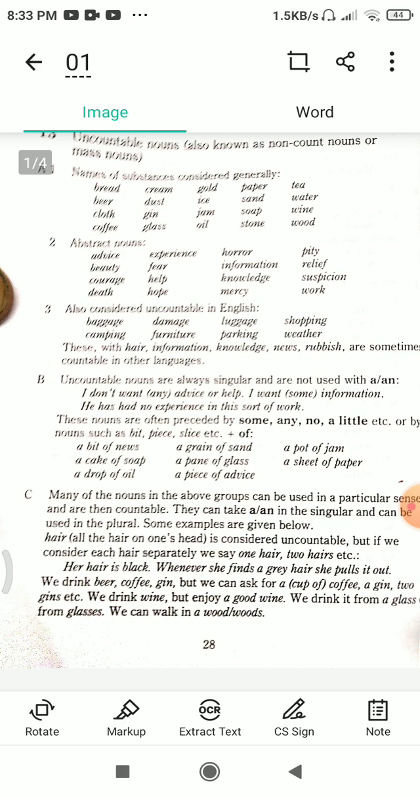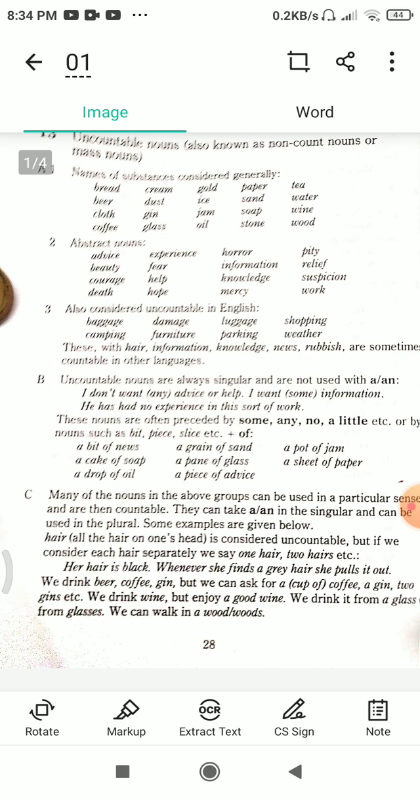In the C part, about nouns that are uncountable: many of the nouns in the above groups can be used in a particular sense and are then countable. They can take a or an in the singular and can be used in the plural. Some examples are given below. For example, all the hair on one's head is considered uncountable. But if we consider each hair separately, we say one hair, two hairs, etc. Her hair is black. Whenever she finds a grey hair